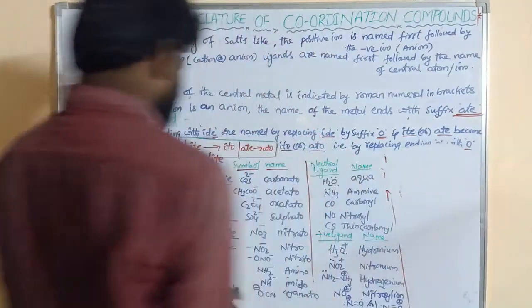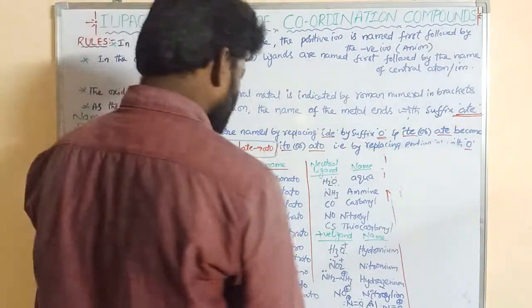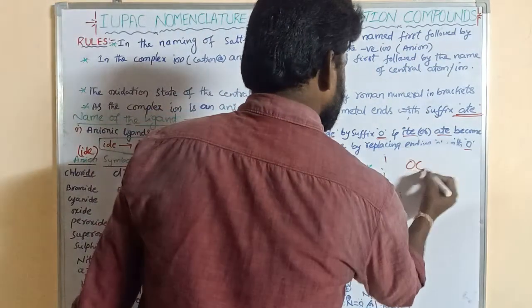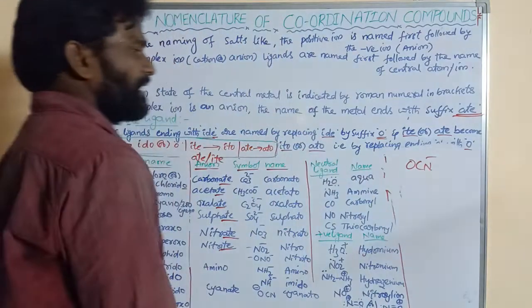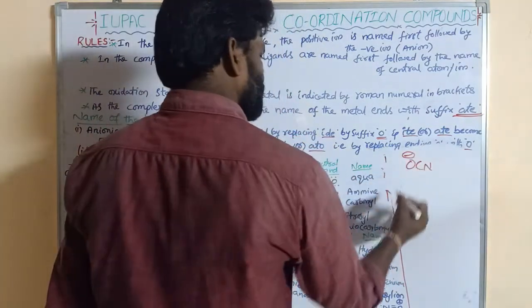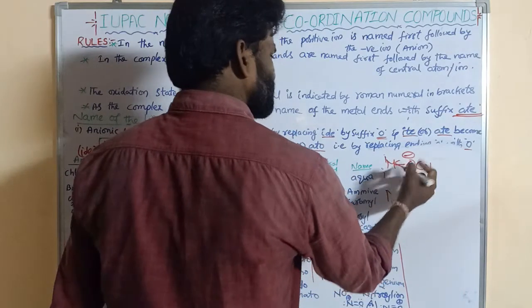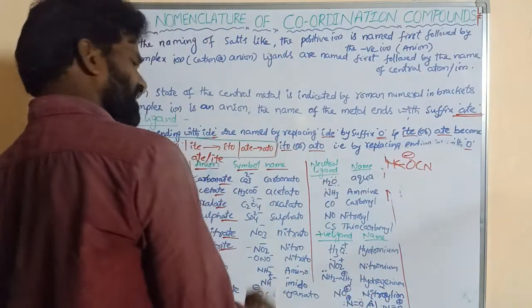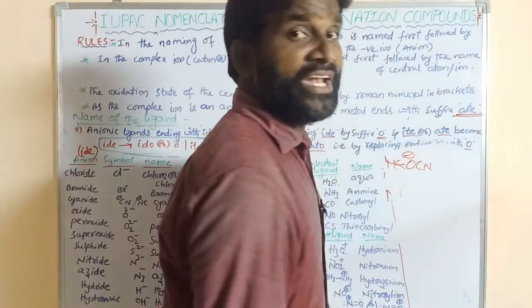Next is cyanate, OCN minus. Here the metal is linked with O, so that is cyanate, and its ligand name is cyanato.